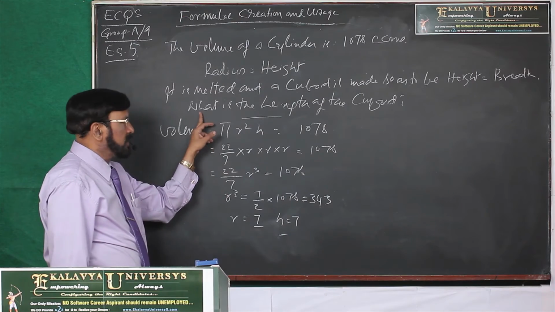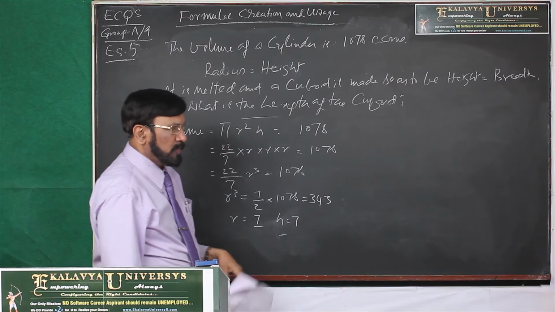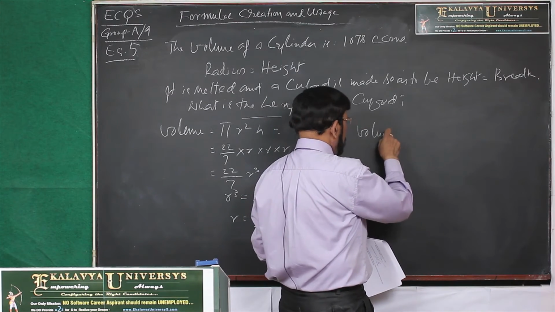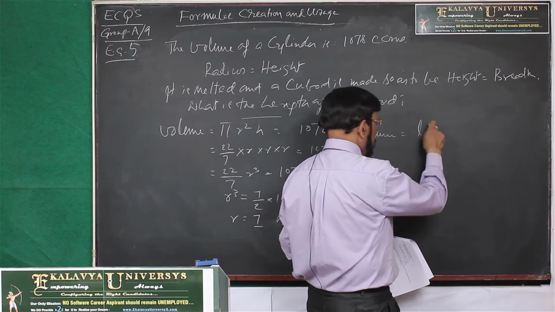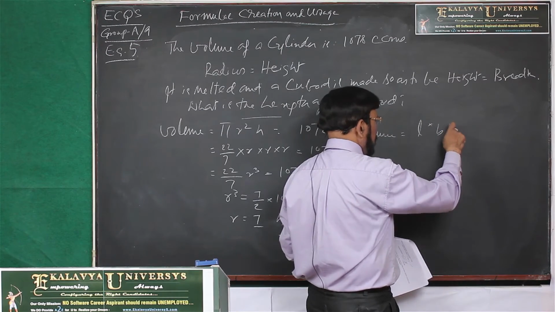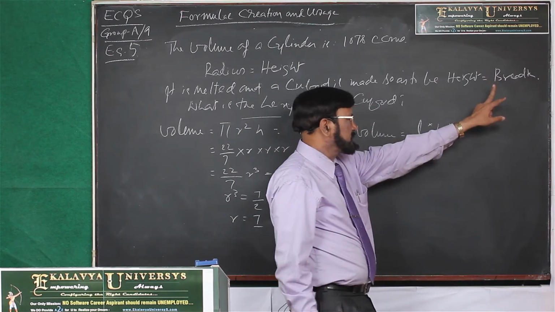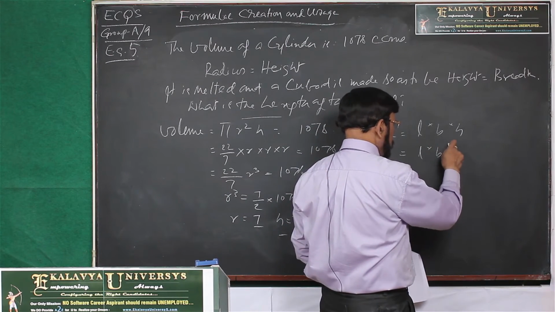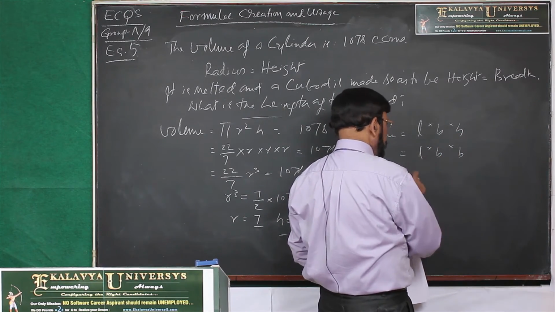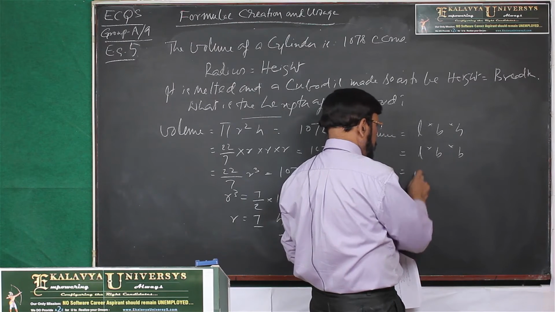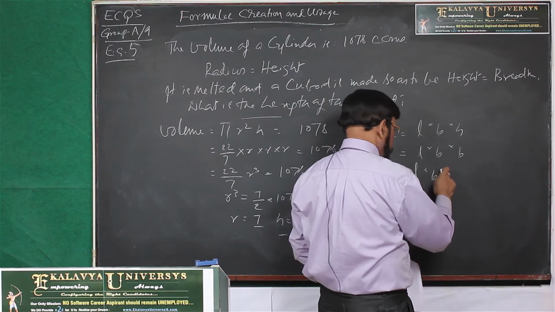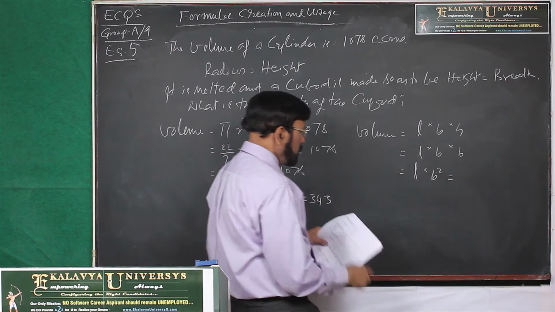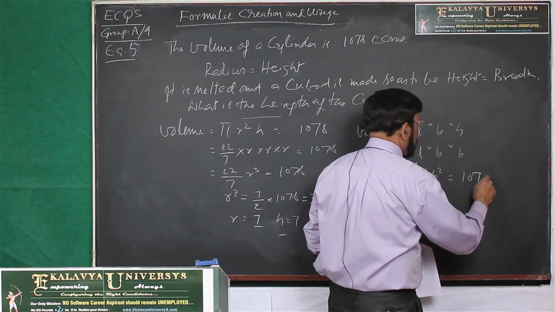Then what we have to calculate? The length of the cuboid. Cuboid means nothing but rectangle. Now it is length into breadth into height. Here height and breadth are same. So L into B into H also equivalent to B. L into B into B, I make L into B square is equal to 1078.